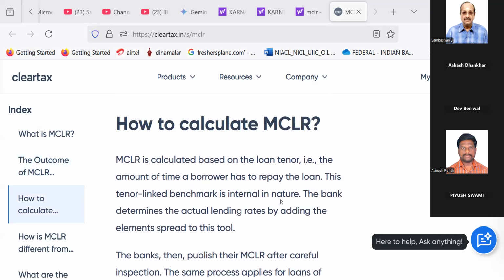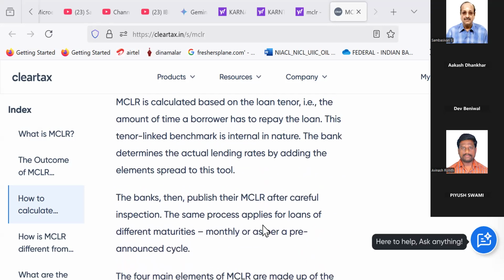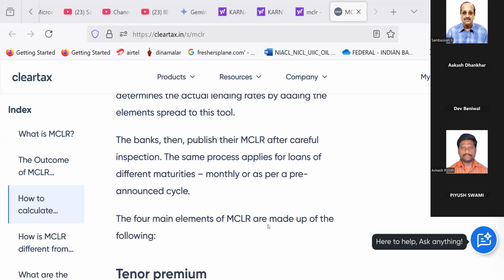How to calculate MCLR? MCLR is calculated based on the loan tenor, that is, the amount of time a borrower has to repay the loan. This tenor linked benchmark is internal in nature. The bank determines the actual lending rates by adding the spread to this tool. The banks then publish their MCLR after careful inspection.